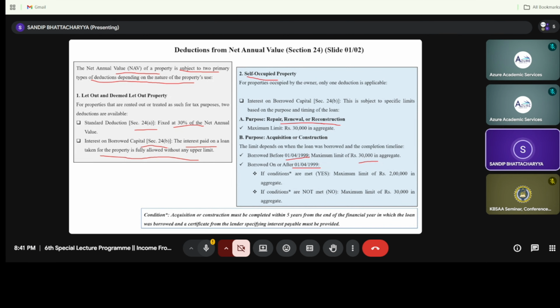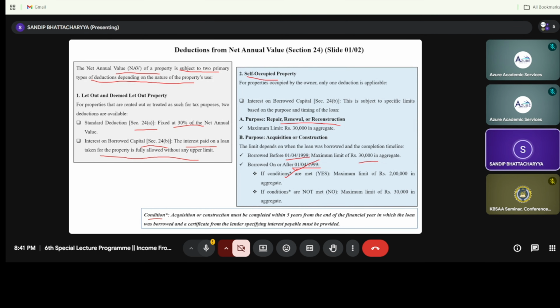But the problem, or the main construct area, is if you have taken a loan after 1499, there are several conditions. You can see I have written here the asterisk sign, and this condition has been written here. That is, acquisition or construction must be completed within 5 years from the end of the financial year in which the loan was borrowed, and a certificate from the lender specifying interest must be provided.